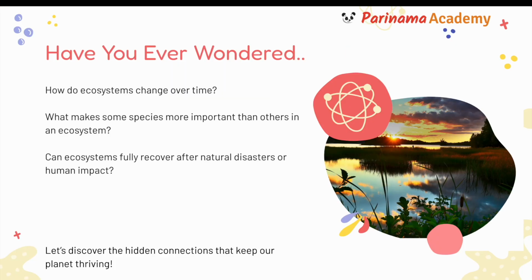Have you ever wondered, how do ecosystems change over time? What makes some species more important than others in an ecosystem? Can ecosystems fully recover after natural disasters or human impact? Let's discover the hidden connections that keep our planet thriving.